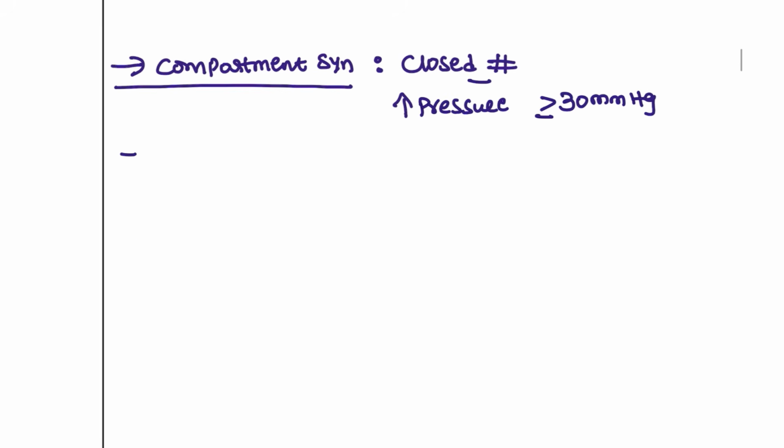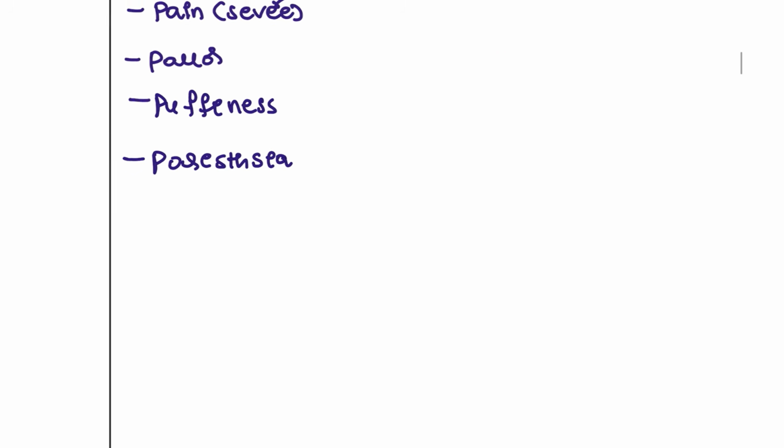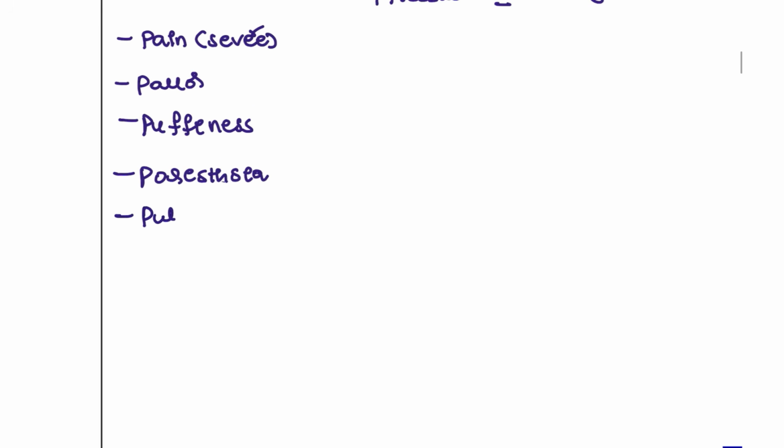And how will the patient present, guys? Mostly remember the P's. First and foremost, the patient will have severe pain. No matter how many medications you give, even 3-4 analgesics, the patient will still have severe pain. Also the patient will have pallor because of compression of the circulatory vessels, and puffiness. Okay, puffiness is seen. Paresthesia, because the nerves are also compressed in this patient. And ultimately, the late sign. Remember, pulselessness is not the early sign. This is the late sign that is going to be seen.